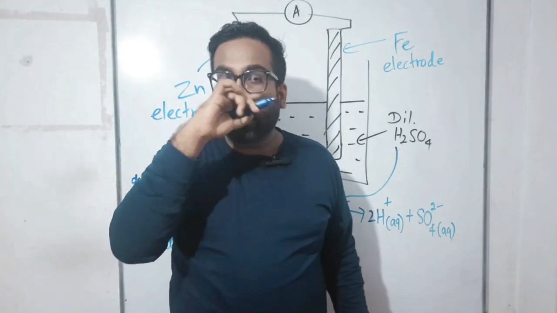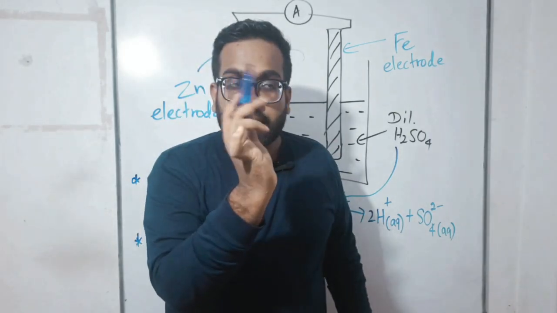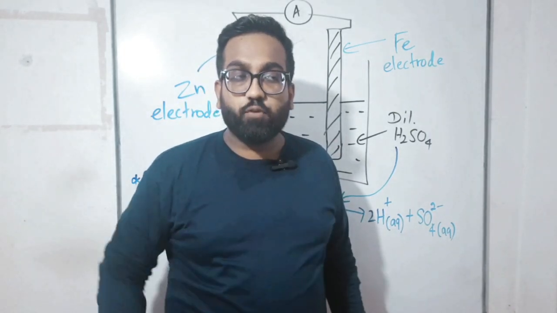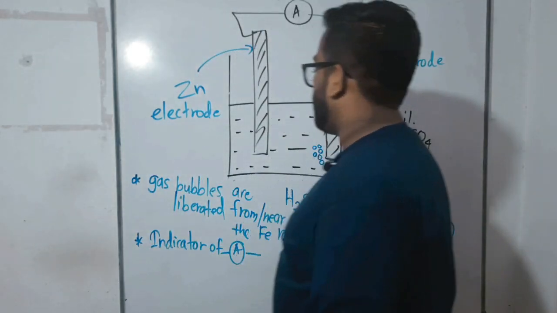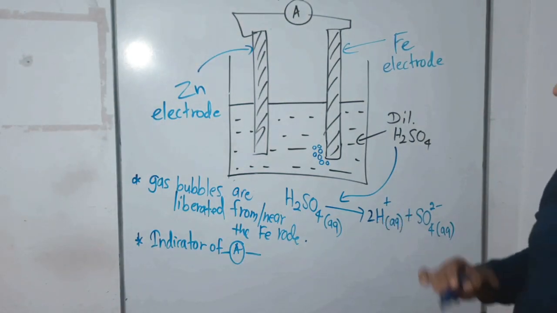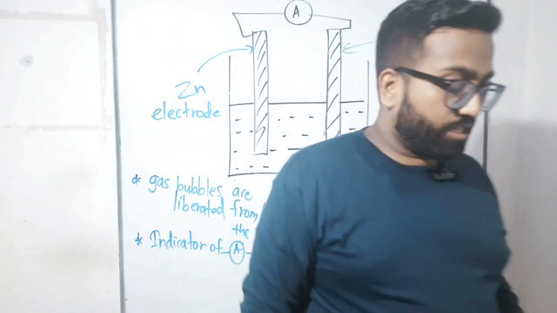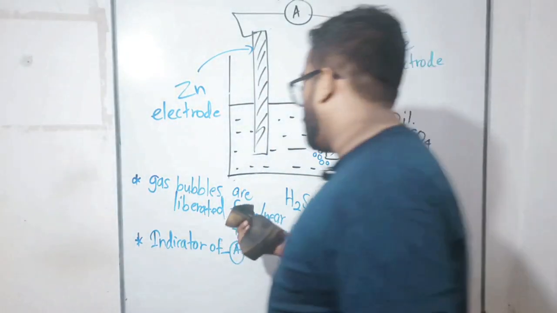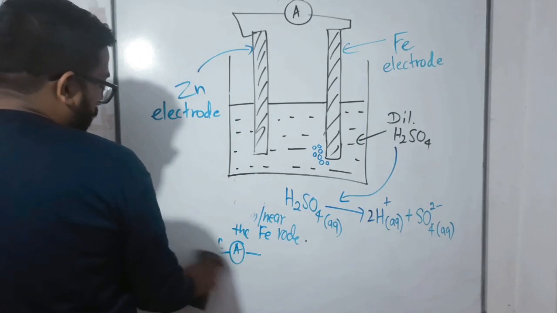Because of that current, the indicator of the ammeter was rotated. So those are the observations, my dear children. Now let's discuss the reasons for these observations. Pay attention properly, and see the board.